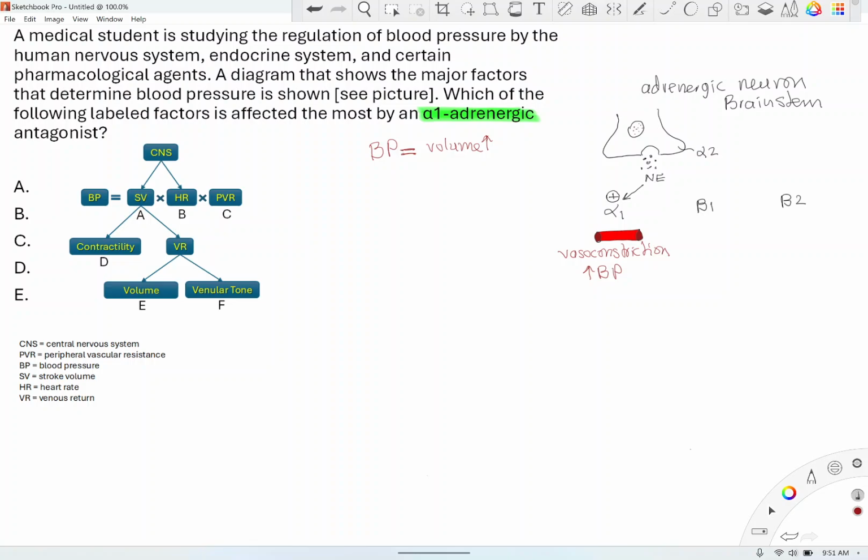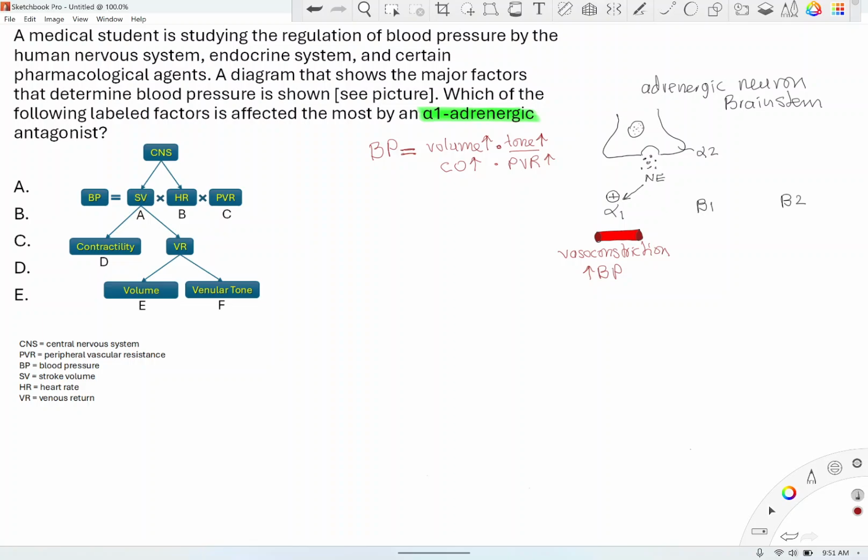So that's one way. Also, there is the tone of blood vessels, or peripheral vascular resistance. The next thing will be increasing tone. Tone is vasoconstriction and vasodilation. Vasoconstriction will cause an increase in tone, vasodilation will cause a decrease in tone. So peripheral vascular resistance is the term that should be used for tone. For volume, that's produced by the heart, which is cardiac output. So blood pressure is directly related to increasing cardiac output and increase in peripheral vascular resistance.